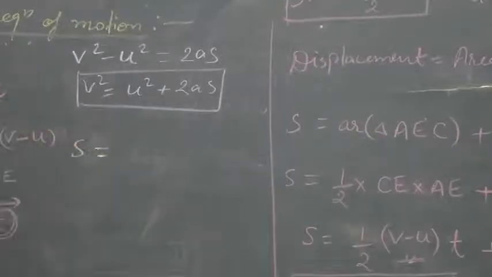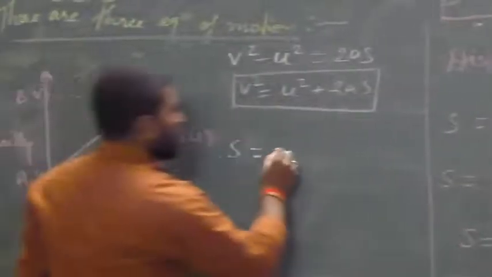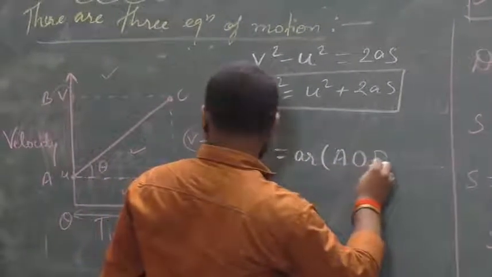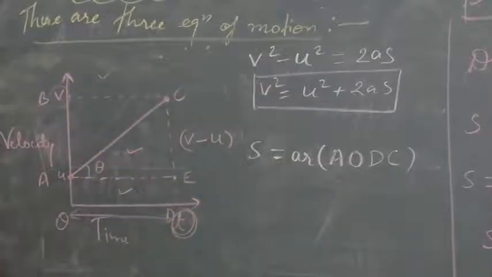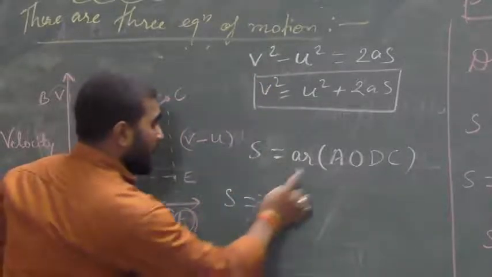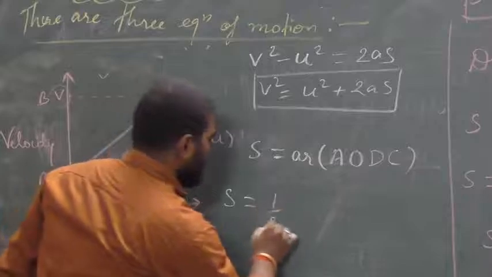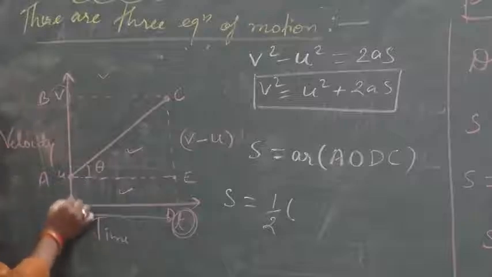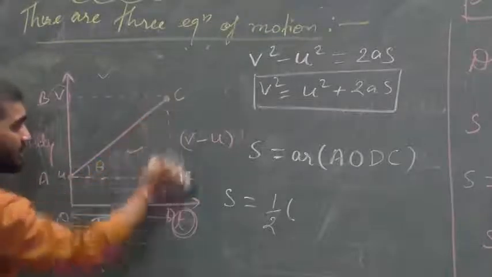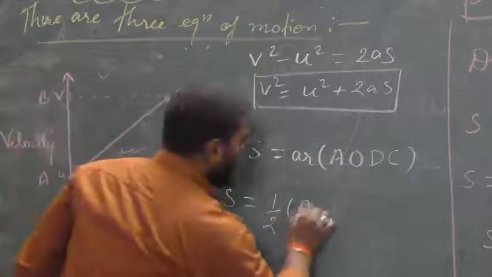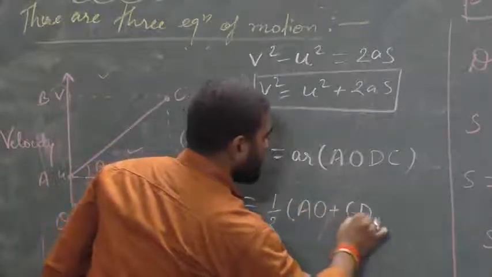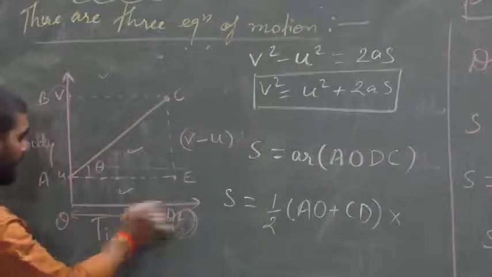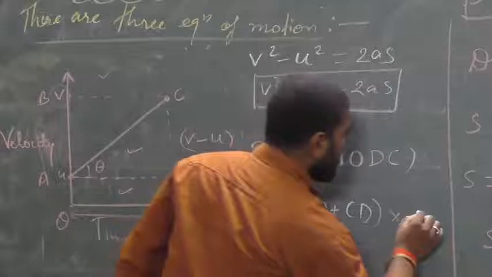In the same way, as we know, displacement can be written as the area of this trapezium AODC. So area of trapezium AODC. As we know, area of trapezium is what? 1 upon 2 into the sum of parallel sides. Here the sum of parallel sides is AO plus CD, multiplied by the height, and here the height is OD.